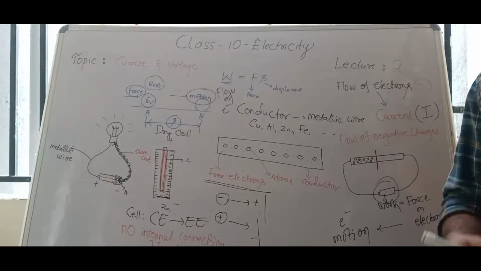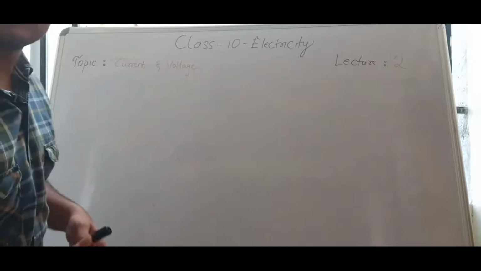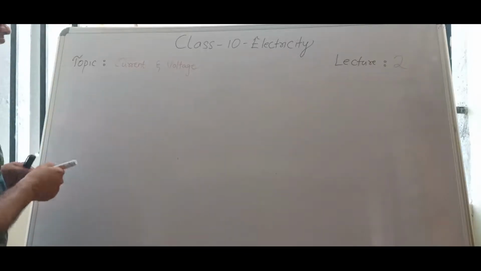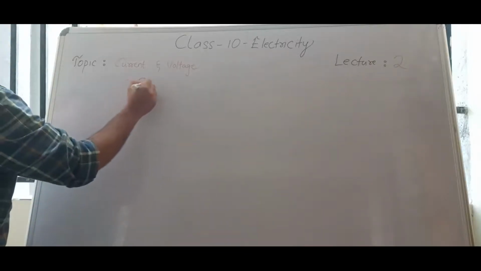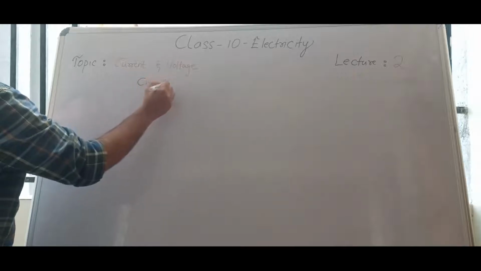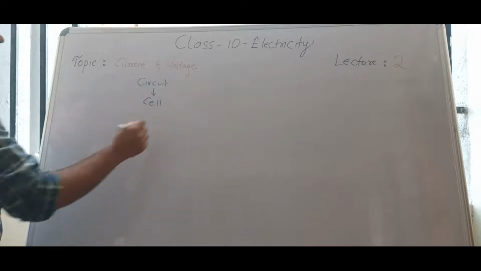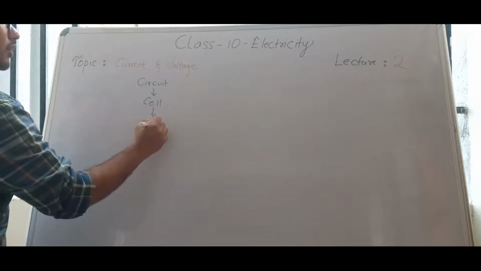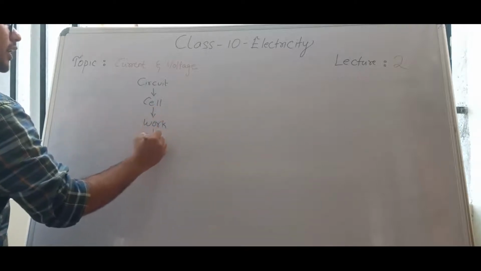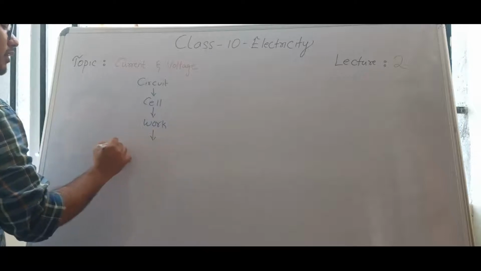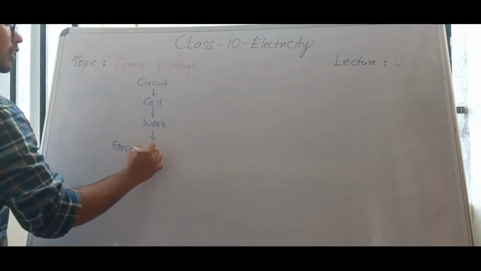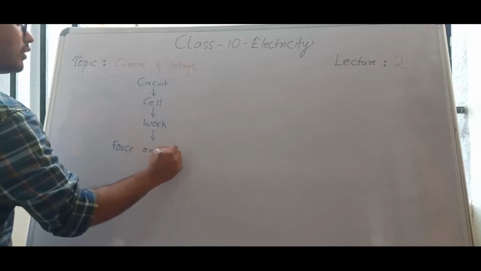We will try to understand that. So once again, let us try to understand. In a circuit, we will use a cell. Cell is doing some work. What work is it doing? It is applying force on electrons.